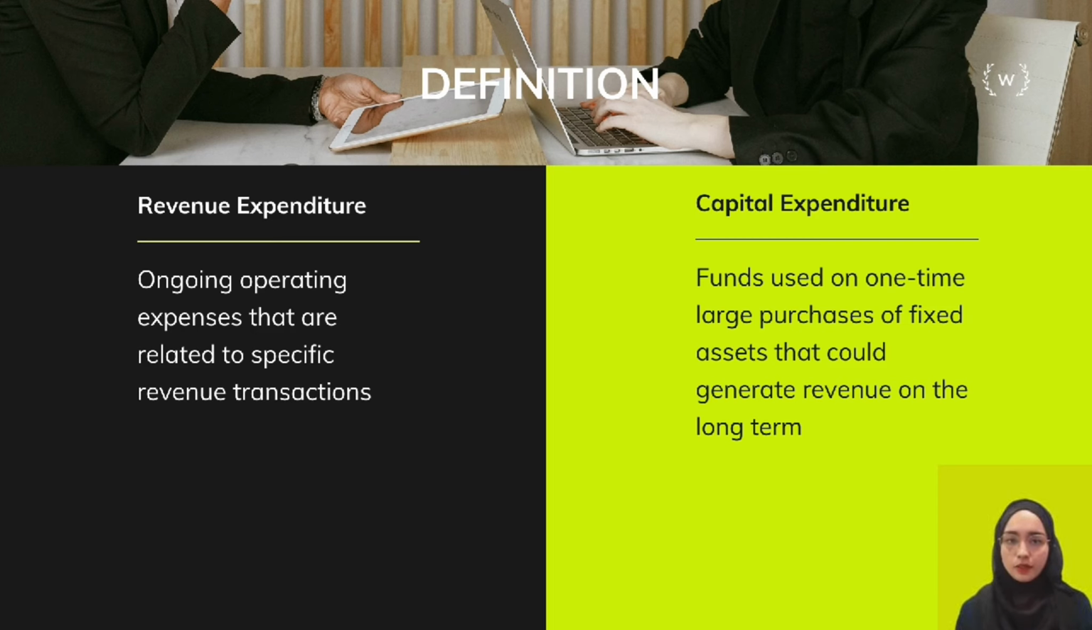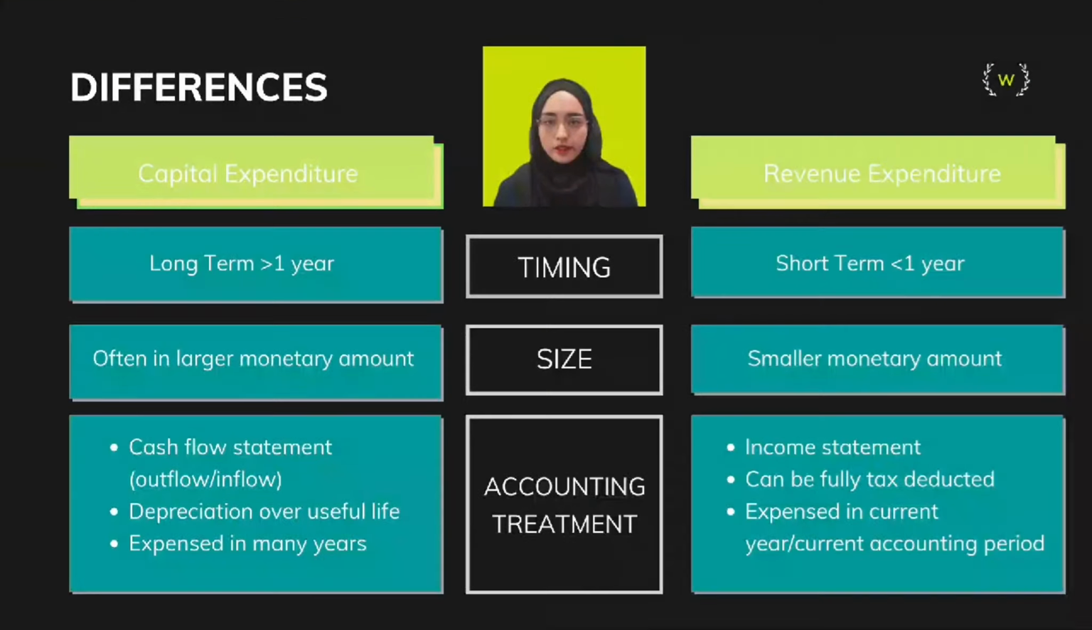Meanwhile, revenue expenditure is mainly referred to as ongoing operating expenses that are related to specific revenue transactions. In simpler terms, it is a short-term expense that is used in running daily business operations. These are the types of revenue expenditures. The first one is cost of goods sold, then repair and maintenance, utilities and rent, overhead expenses, and employee salaries and wages.